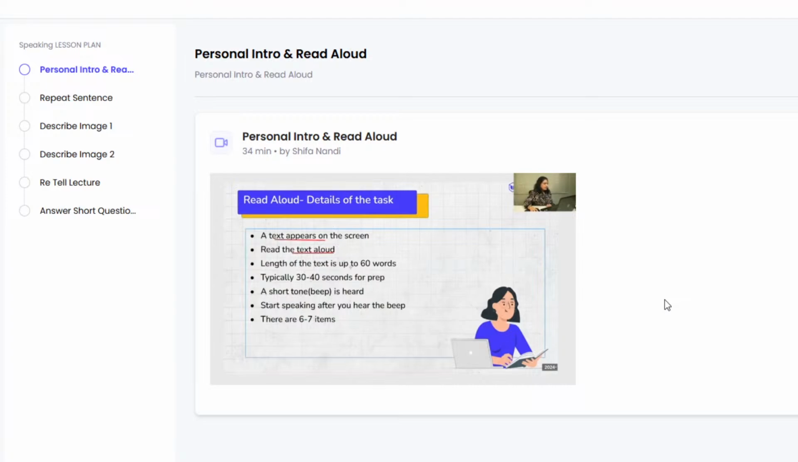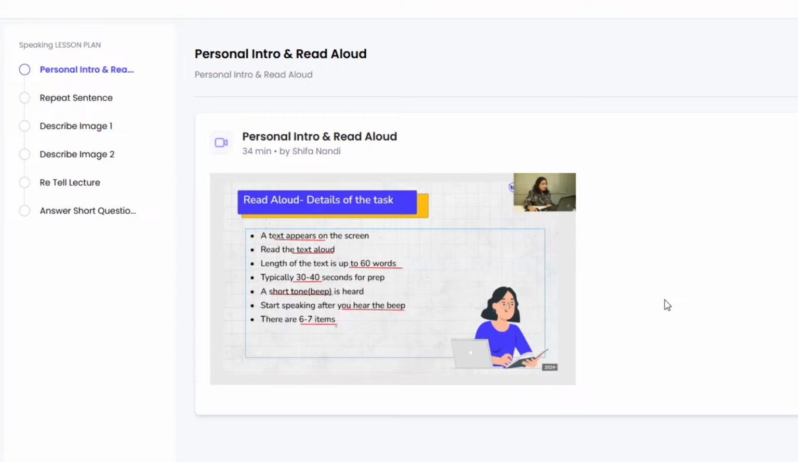The length of the text is up to 60 words, which means that it's not very long. Typically 30 to 40 seconds are provided to you for preparation. So remember that when there is this preparation time of about 40 seconds, students, you must run through the text on the screen. Observe the full stops and the commas, and also ensure that you take adequate pauses wherever you see the commas and the full stops, and then start recording your response once the mic opens up. You will hear a short beep and then you can start speaking to record your response, okay?